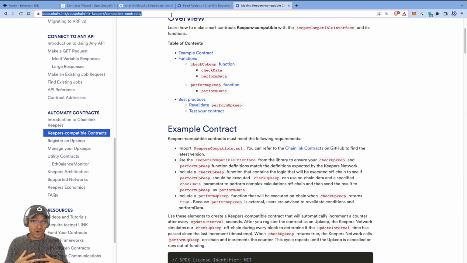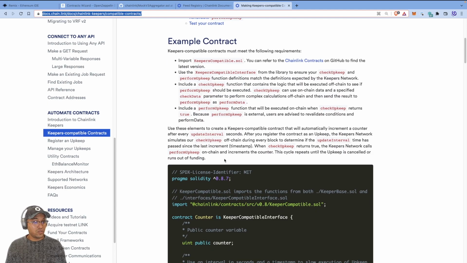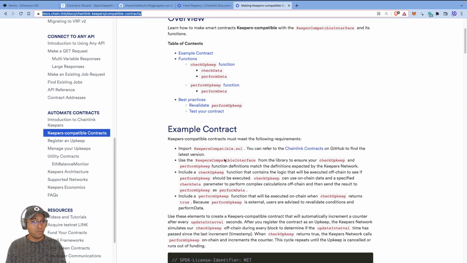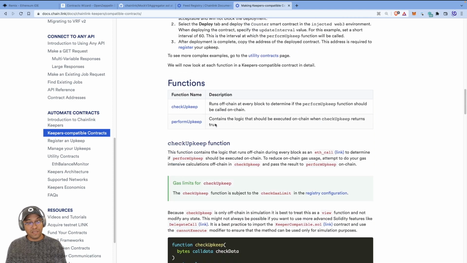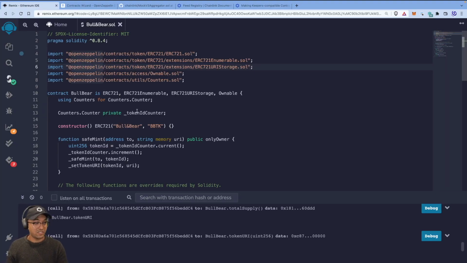Now the upkeep contract, in this case our NFT contract, needs to implement a certain interface in order for the Chainlink Keepers network to keep calling it correctly. What that actually means is that we need to implement two functions, which I'll talk about in a moment, but we have to make sure that our contract extends or inherits from the keeper compatible interface. By doing that, we have to implement these two functions, check upkeep and perform upkeep. So take a look at the documentation, you'll get a sense of it, but you'll also see me doing this live now.